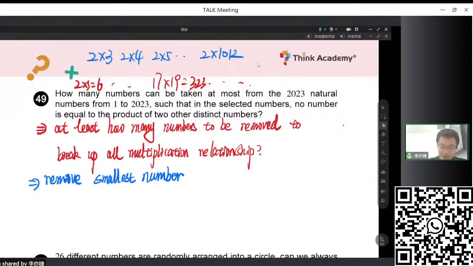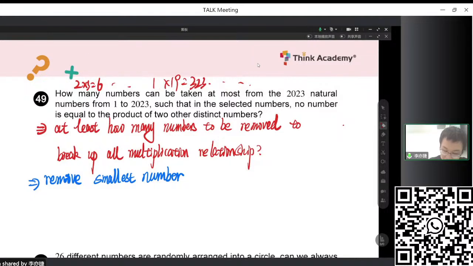But for a larger number, for example 100, it is only involved in 100 times 2 and 100 times 20, so only 19 relationships, because the smaller the number, the more it is involved. So removing the smaller numbers will help us break up as many relationships as possible.